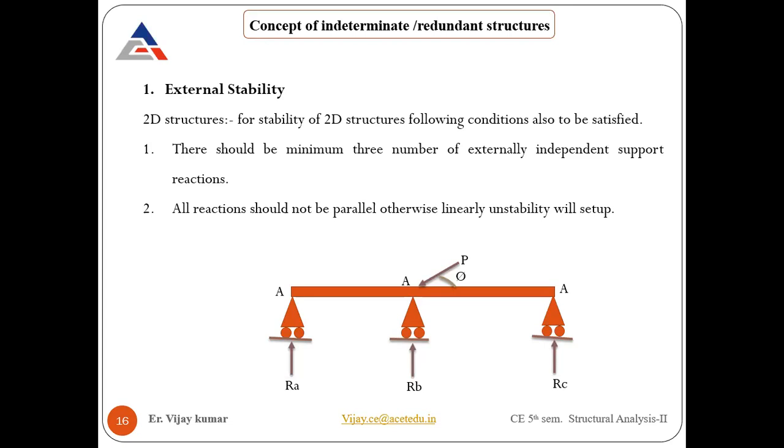And that -1 value means we require one additional support reaction, which can be provided by changing one of the supports into a hinge, or by providing a fixed support as well. Depending upon the condition, you have to choose. Many times you never see two rollers alone on a beam. There can be a hinge and a roller, one hinge and one fixed, or one fixed and one roller. These are the things you will mainly see.